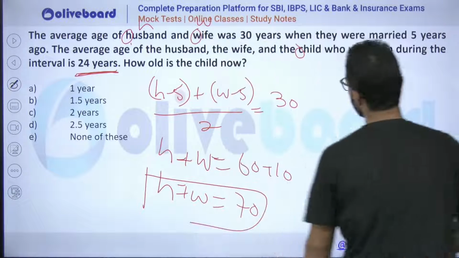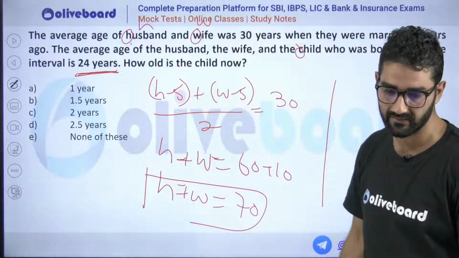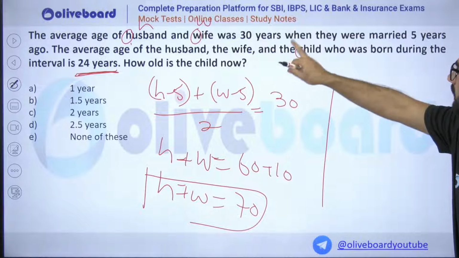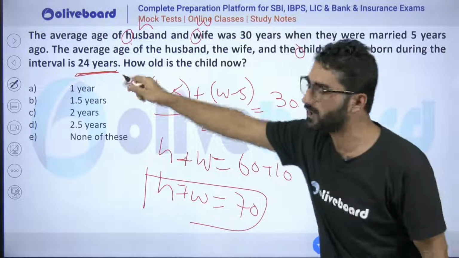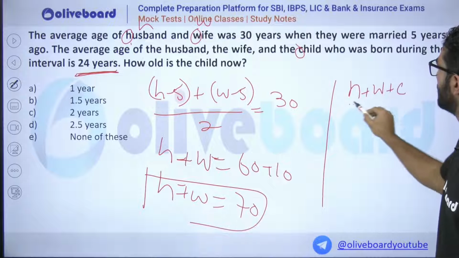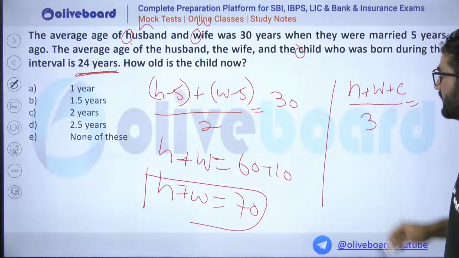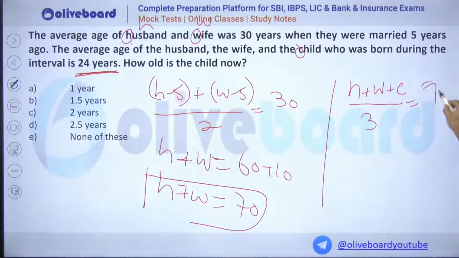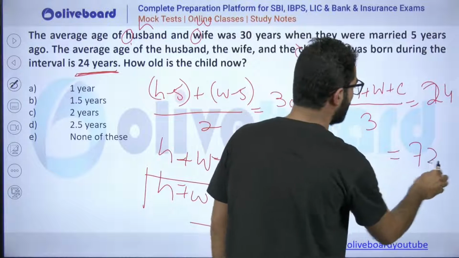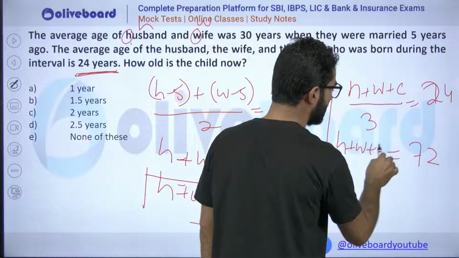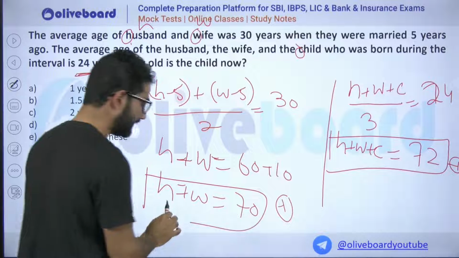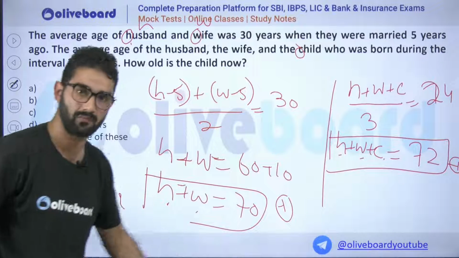Okay, my dear. Now moving to the second condition. What does the second condition say? Now the average age of husband, wife and child is given as 24. Sir, it is simple now. If husband plus wife plus child presently, divided by 3, is given as 24, then 24 multiplied with 3 will be how much? It is nothing but 72. You got the value of husband plus wife plus child. You have equation 1, you have equation 2, you have everything. You have this husband, wife and child. Everything is given.